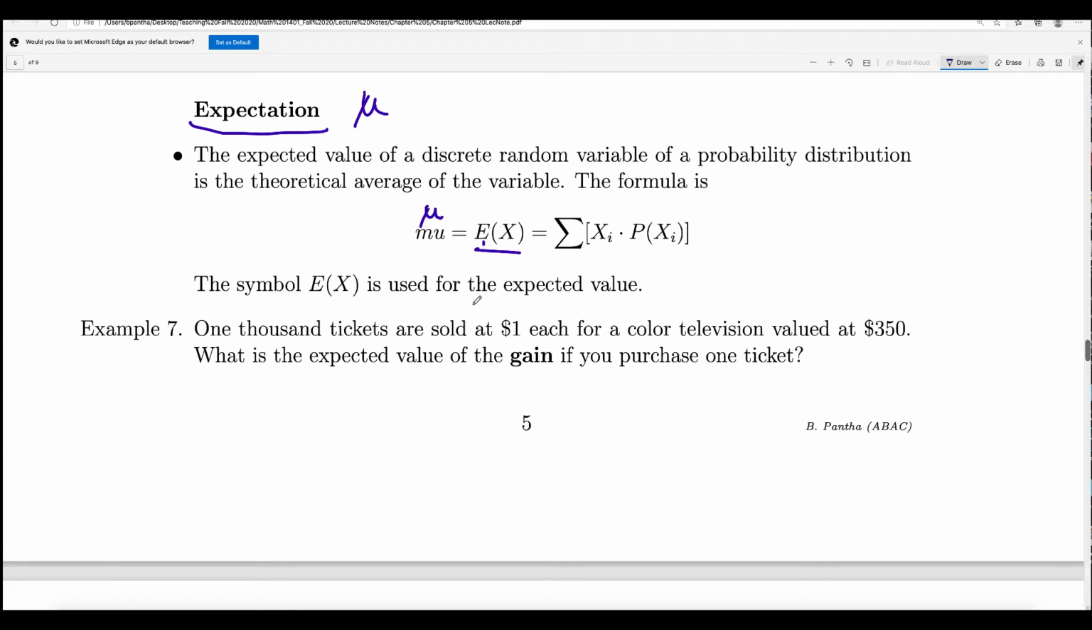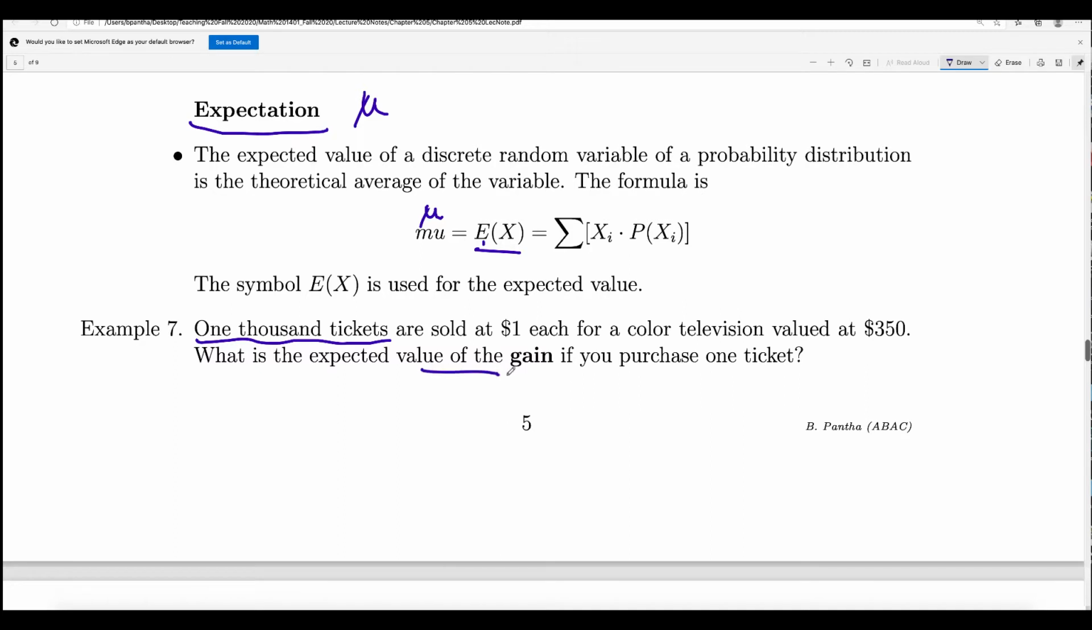Okay, so example number 7. 1,000 tickets are sold at $1 each for a color television valued at $350. What is the expected value of gain if you purchase one ticket? So how many tickets are there in total? 1,000 tickets are sold, and the cost of each ticket is $1. If you win, you will get a television that costs $350. If you lose, you will lose $1. Okay, so what do we do?